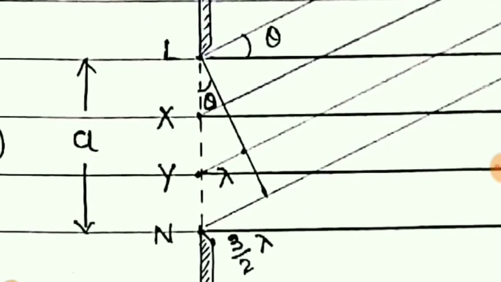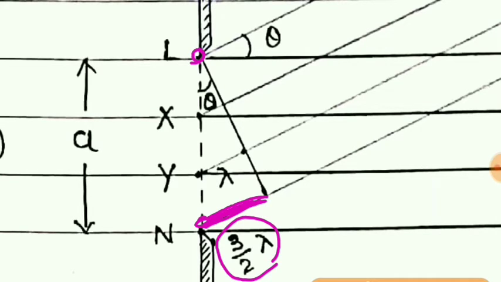Just look here. If this path difference between the rays from L and N is 3 by 2 lambda, and if we divide the slit into 3 regions, earlier we have divided the slit into 2 regions. Now you can see first region, second region and third region.